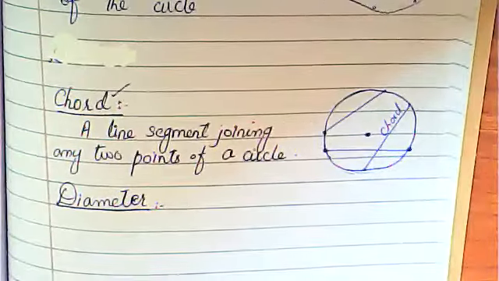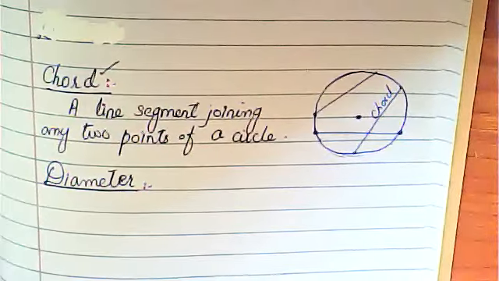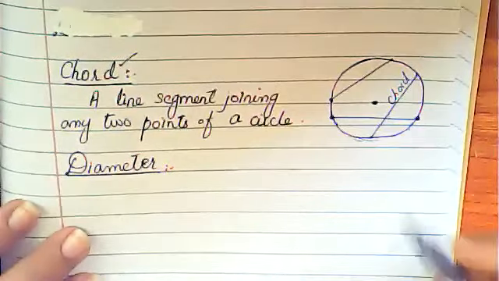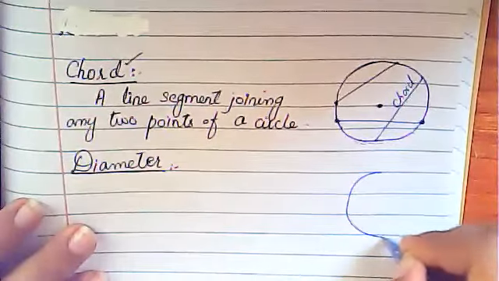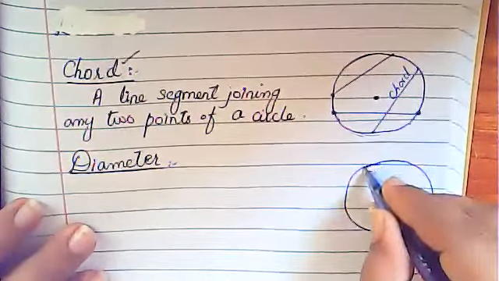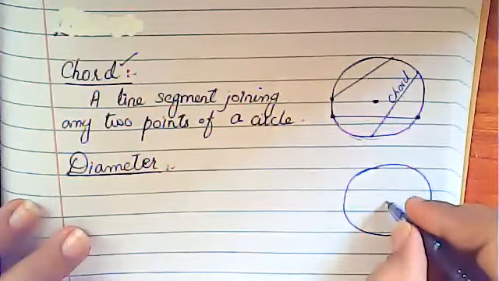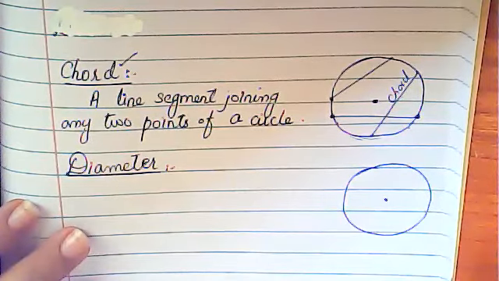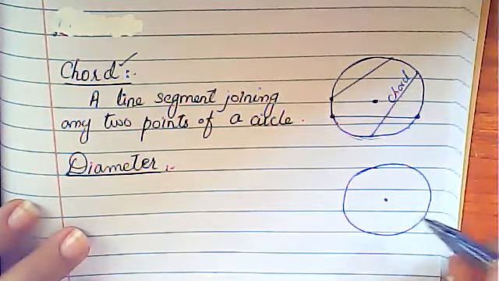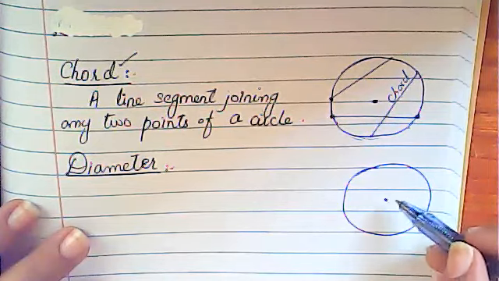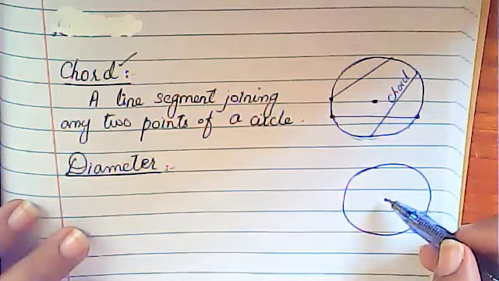Okay, what is a diameter? Now look at here. Here you have another figure of a circle. Okay, this is a circle. What is this one? This will be the center of the circle. Okay, this is called the center of the circle.